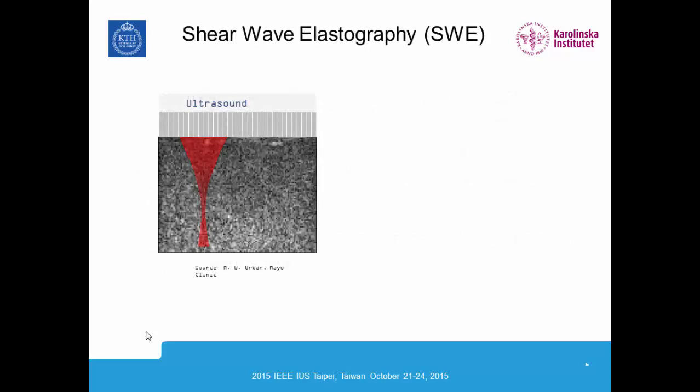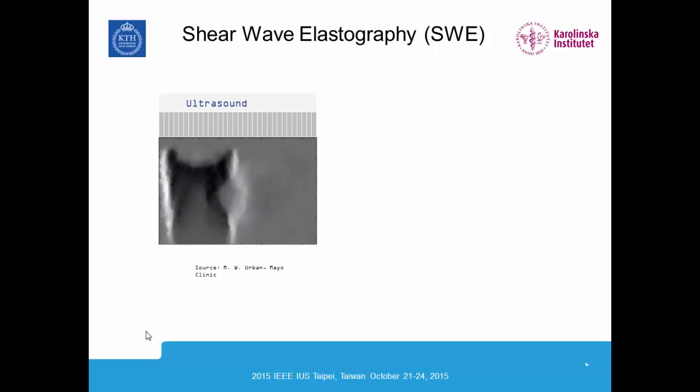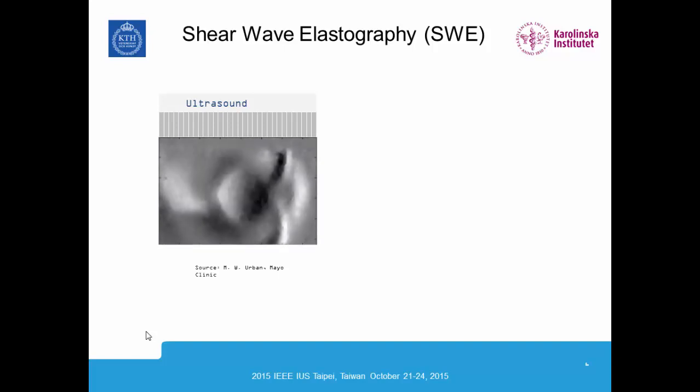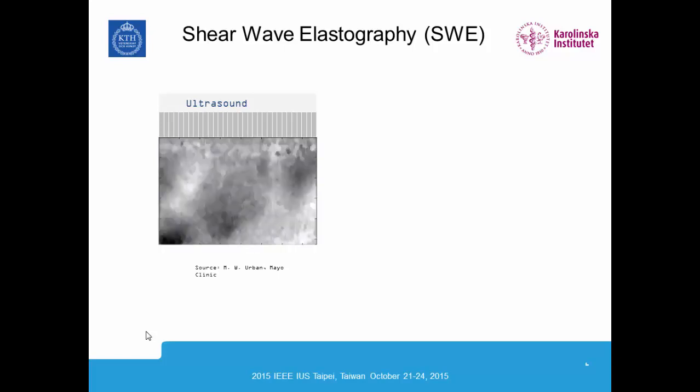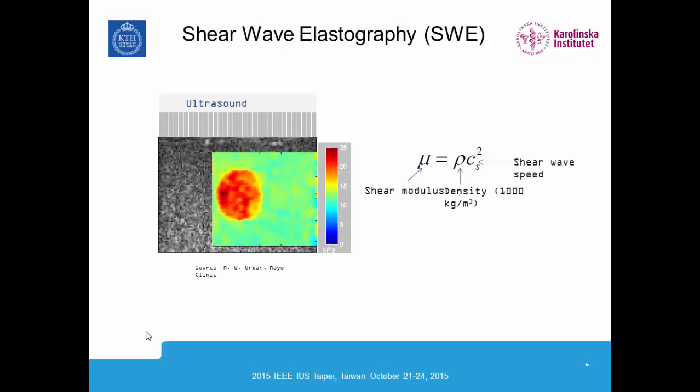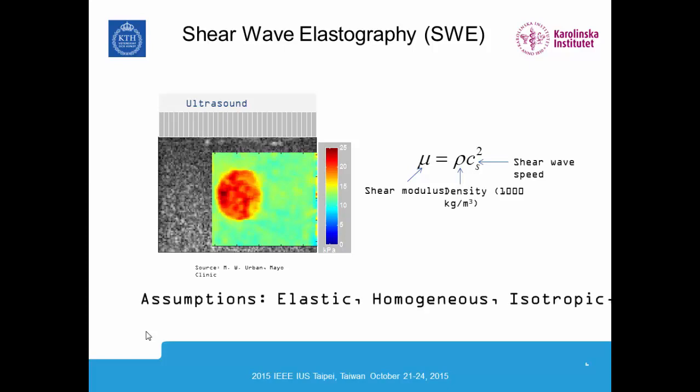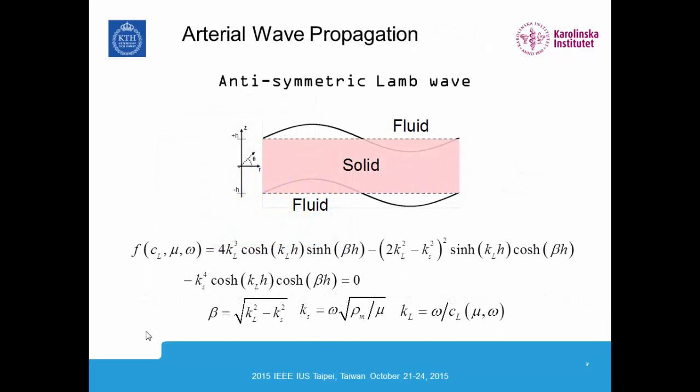I'm sure most everyone in this room knows what shear wave elastography is. We use acoustic radiation force ultrasound focused in the tissue, which generates an orthogonal propagating shear wave. And if we know the speed of the shear wave and we know the density of the material, we can estimate the shear modulus, under the assumption that the material is elastic, homogeneous, isotropic, and I should say linear on the end there. However, a plaque is none of these things.